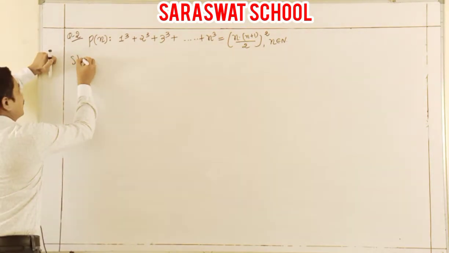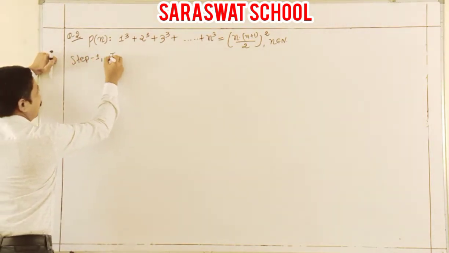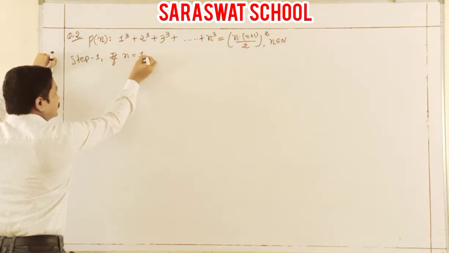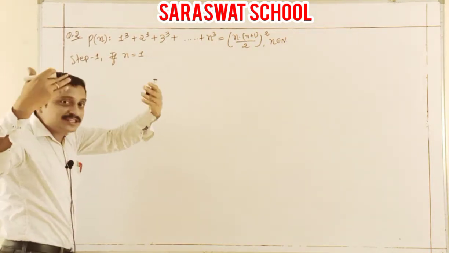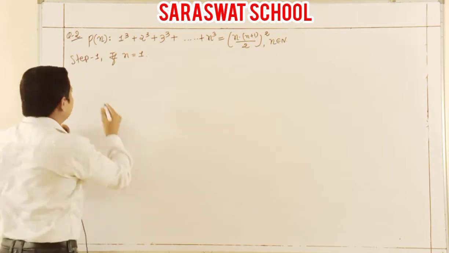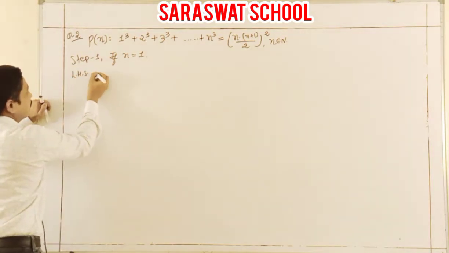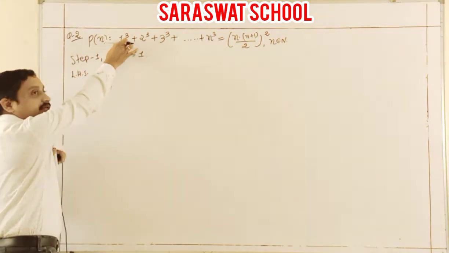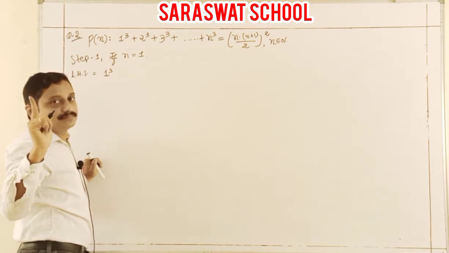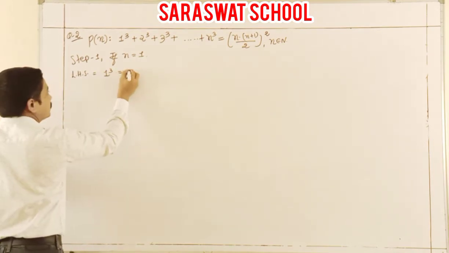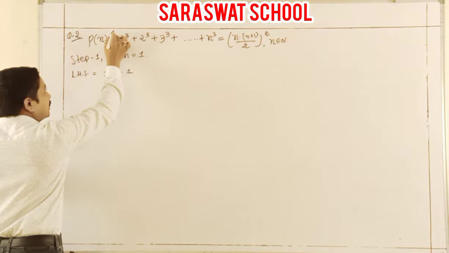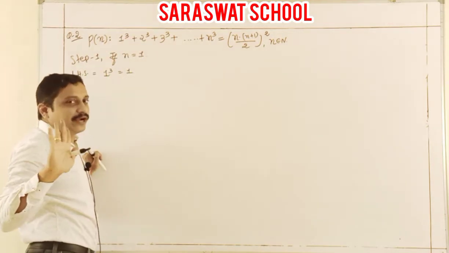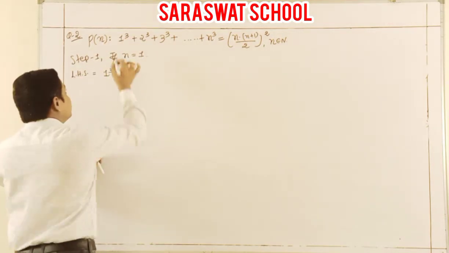First of all, step 1. If n is equal to 1, yes, every time you start with n equal to 1. What is the LHS? LHS is the first step you take. Only one step, okay, it is 1. If you take n equal to 2, then that is 2 steps, but don't worry, you are only taking 1. It is the first step, write it down.